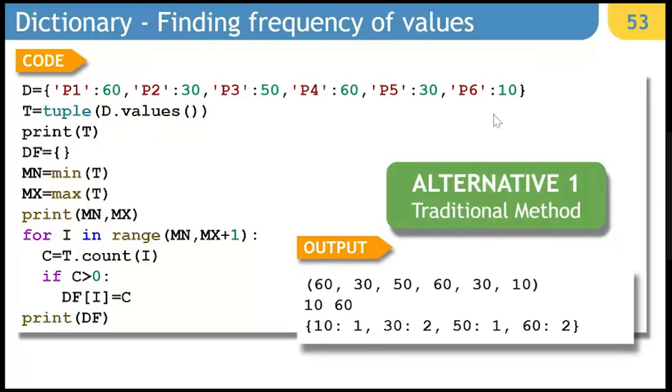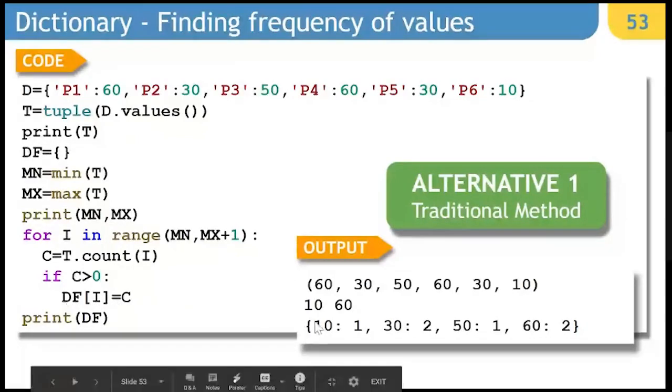So it will find min as 10 and max as 60. Then by running a loop, we find out how many times a particular value is present. If it is present more than 0 times, only then is it added to the dictionary. In the end, you'll get a dictionary with key value pairs: 10 found 1 time, 30 found 2 times, 50 found 1 time, and 60 found 2 times.